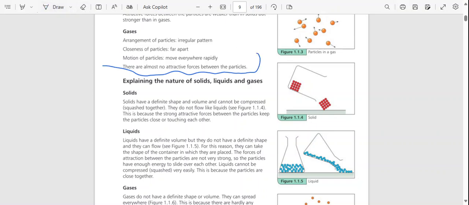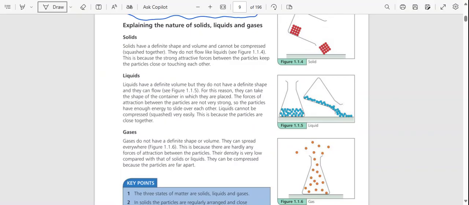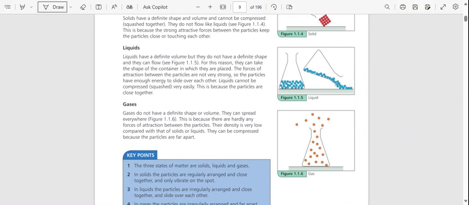So going into explaining the nature of solids, liquids, and gases. Solids have a definite shape and volume and cannot be compressed, squashed together. They do not flow like liquids. This is because a strong attractive force between the particles keeps the particles close or touching each other.